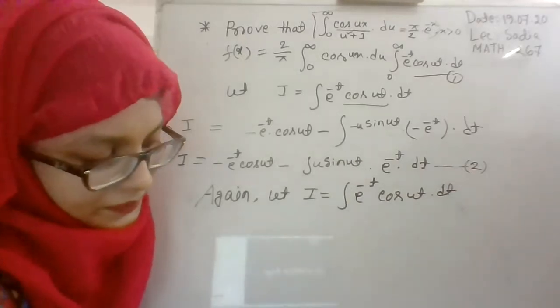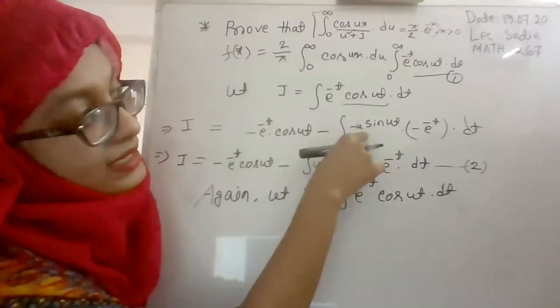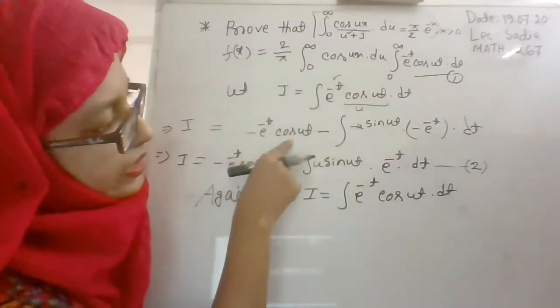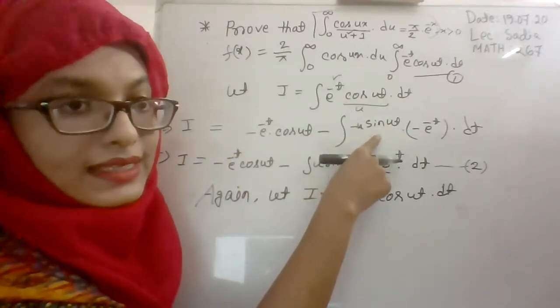Ma'am, in the second last line, how did u come into the multiplication position, that means u with sin ut? It should be sin ut divided by u. No, here this is the v and this is u. The formula is u integration of v, differentiation of u, and the differentiation of cos ut is minus u sin ut. Understood, ma'am.